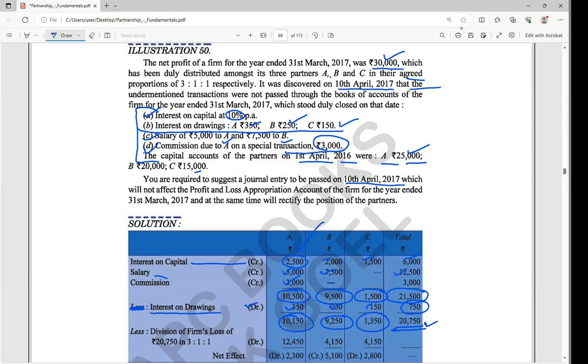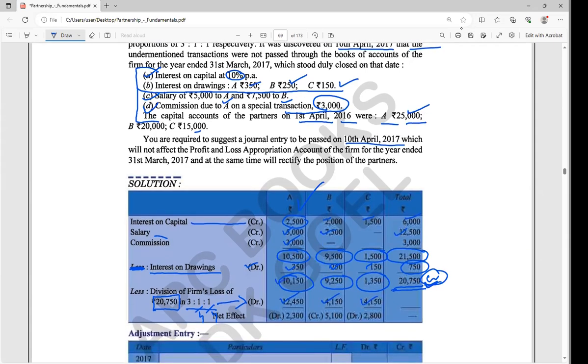Now this total credit value, what should we do? We should distribute it among the partners, or can say that we are getting that money from the partners in the form of debit, because this is the credit value. So we are going to do debit in the ratio 3:1:1. So 20,750 times 3/5 for A, 1/5 for B, 1/5 for C. You can find these values here.